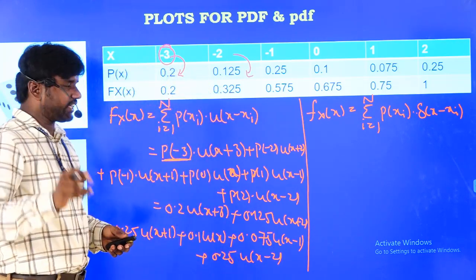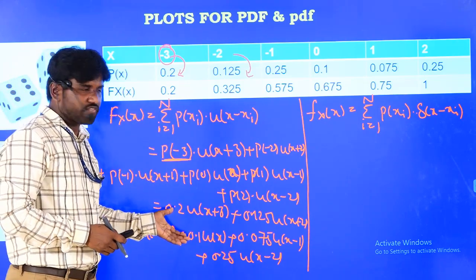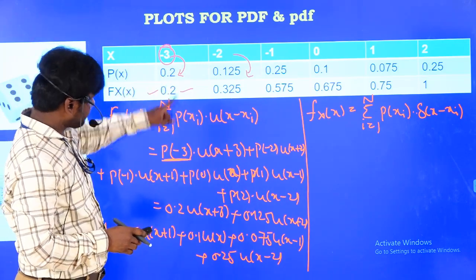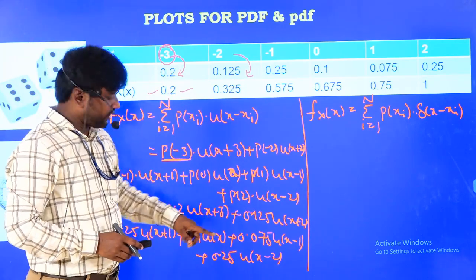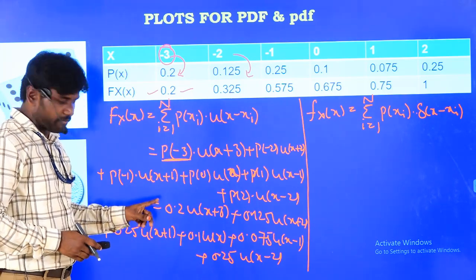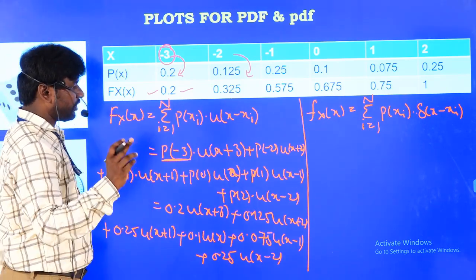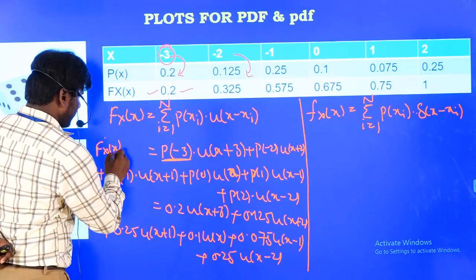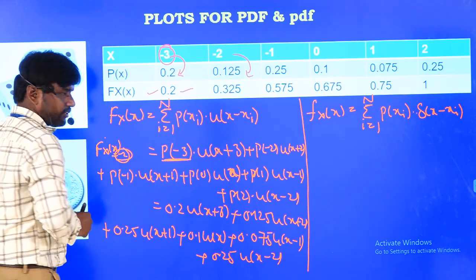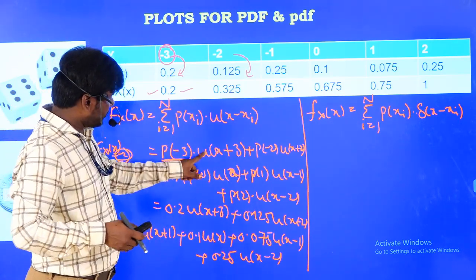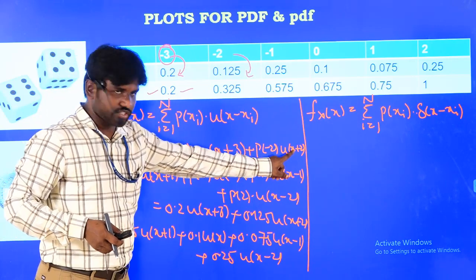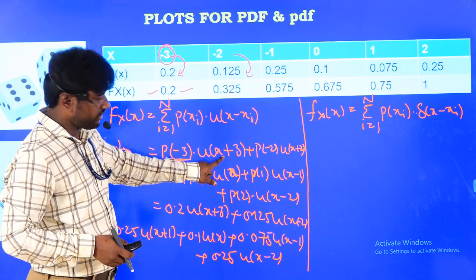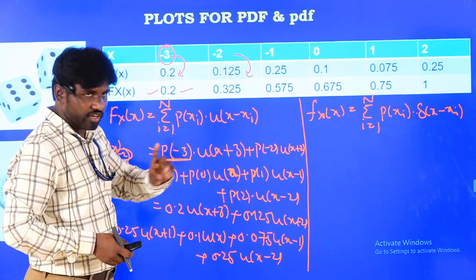But just remember one thing: in the expression of the distribution function, you will not get the distributed values; you will get the corresponding probabilities only. But if you observe the real expansion, take one value as an example. At x equal to minus 2, suppose I need F_X(x). Here u of minus 2 means how much you are going to get? Minus 2 plus 3, so u(1) you will get.